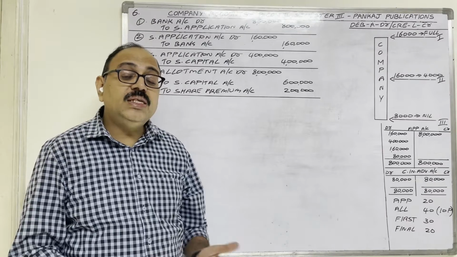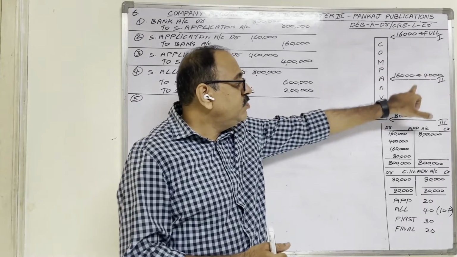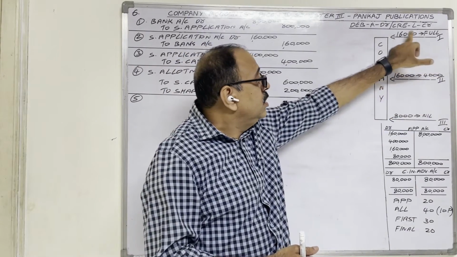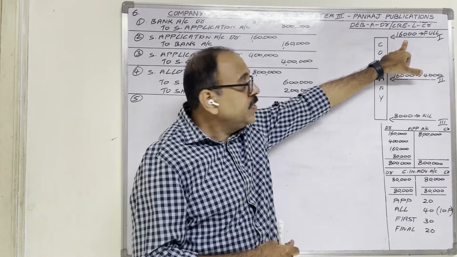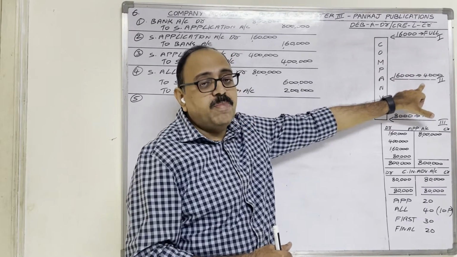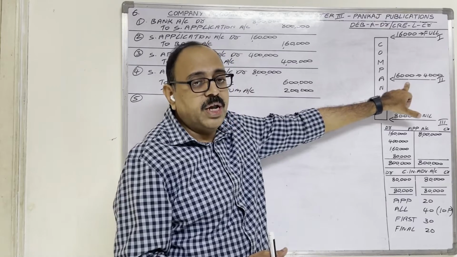Next entry is for receiving allotment money. See, two categories of shareholders are there now. First category applicants, on 16,000 shares they have to pay allotment money. For that one entry we write. Second category applicants, on 4,000 shares they have to pay allotment money.